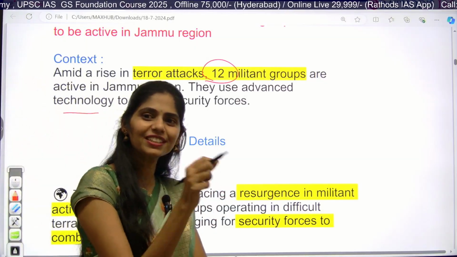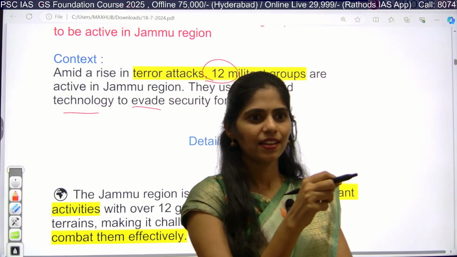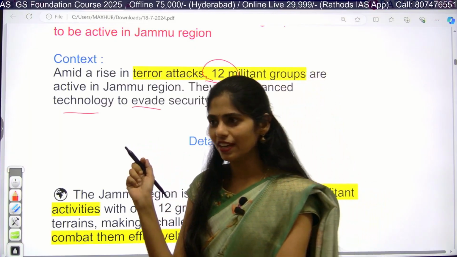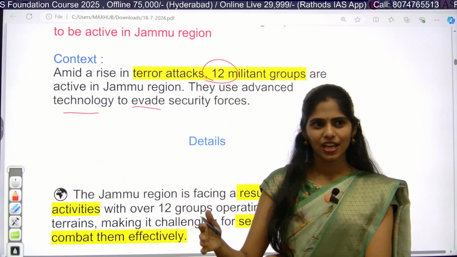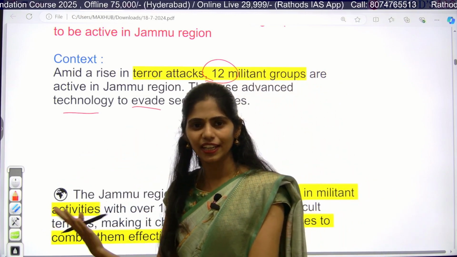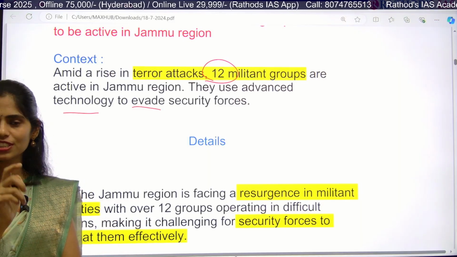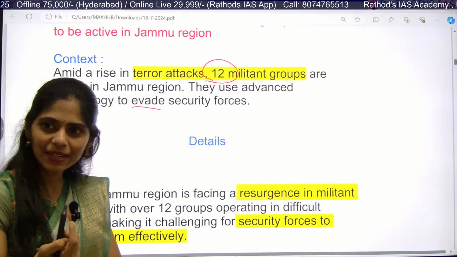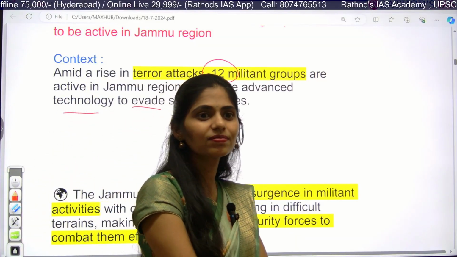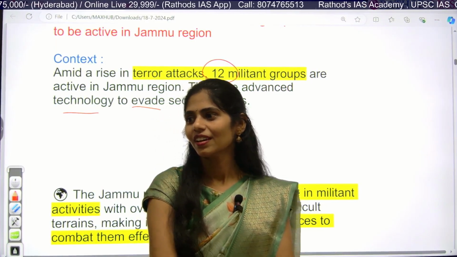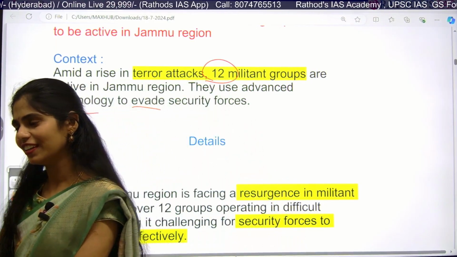But they are using SIM-less mobiles. Because of that, they can easily communicate with each other and carry out their blasts and attacks, but they are not traced by our security forces. So this is one. Can you guess any other technologies that can be used? Yeah, internet protocol. Okay, very good. Next.